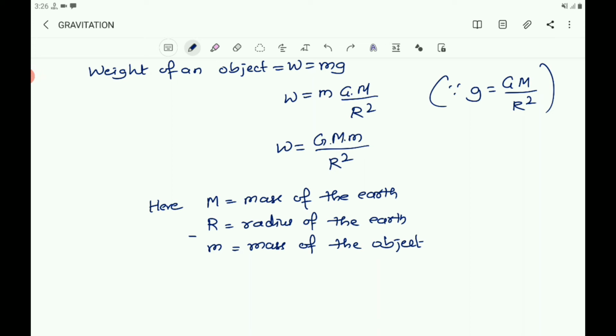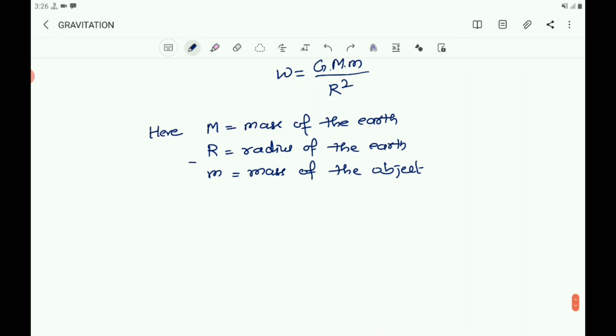At a given place, the weight of the object depends upon the mass. Therefore, at a given place, the weight of an object is directly proportional to the mass of the object. So you can say that W is proportional to M.